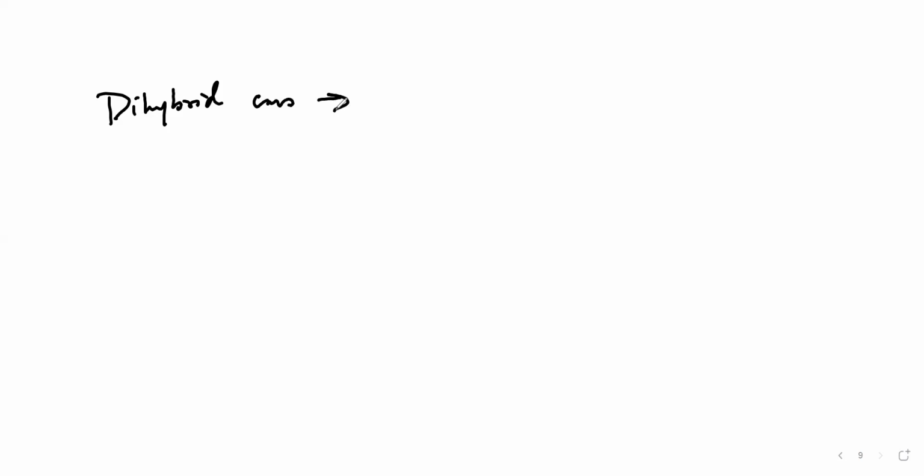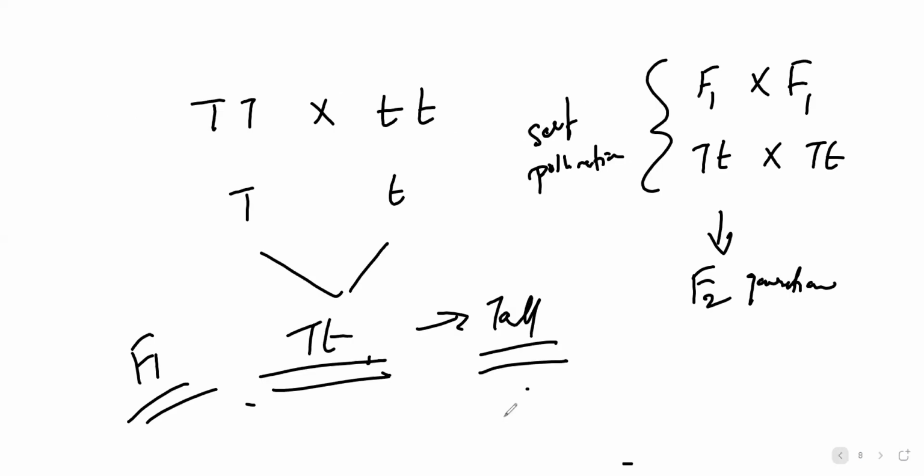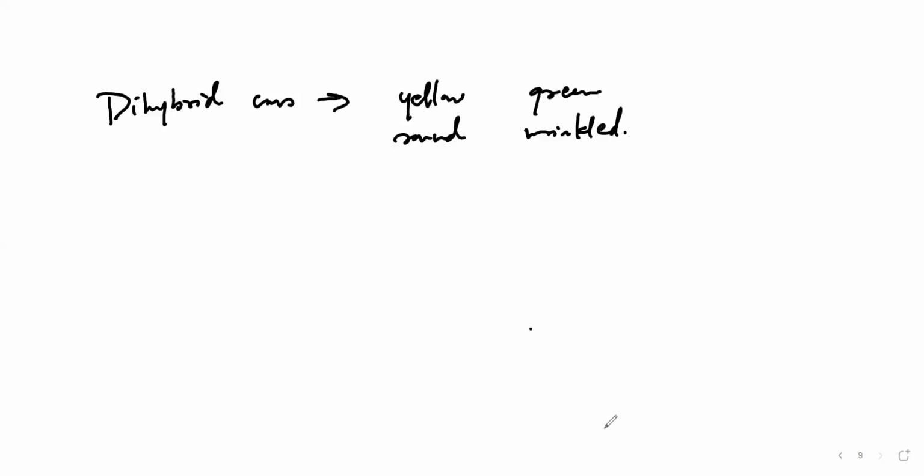For example, you can take colors like yellow and green, and how that particular seed or flower looks, so you can take round and wrinkled. Here, whatever crossing is there, I told you it's fixed, that is a 3:1 phenotypic ratio. Whereas in the F2 generation of the dihybrid cross, when you cross this, you get 9:3:3:1.